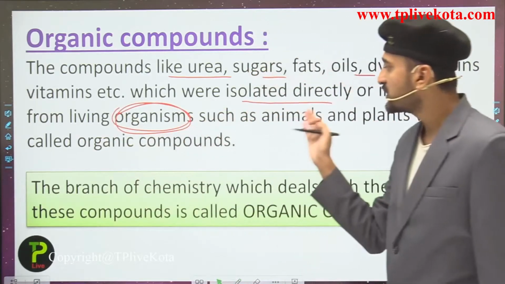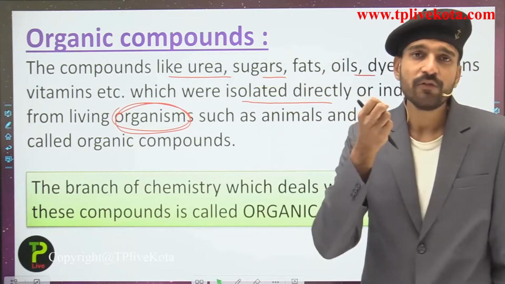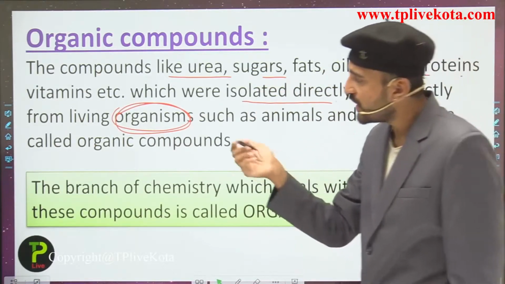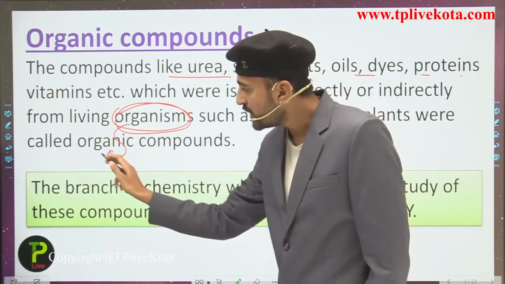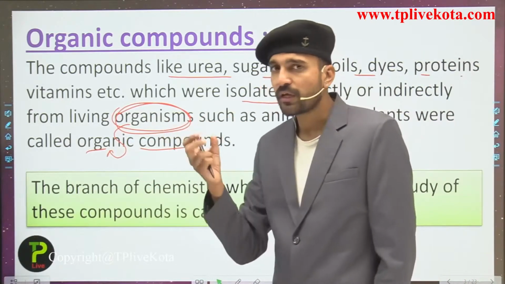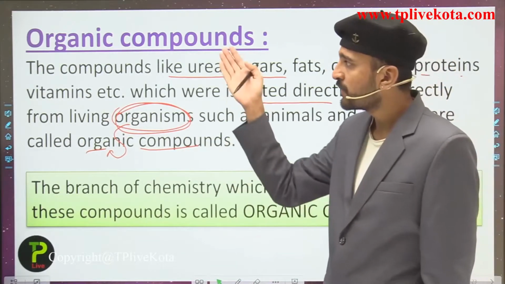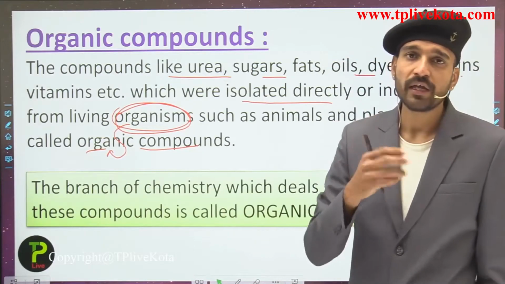Such animals and plants contain all these, that is they are obtained from the organism. Since they are obtained from organisms and present in living organisms, they were given the name organic compounds.